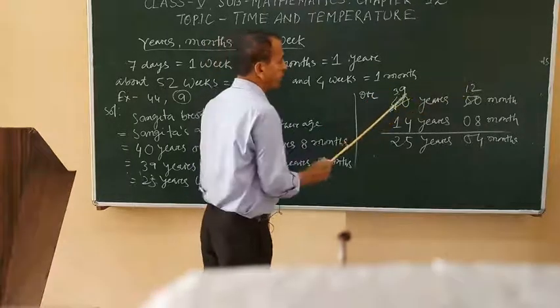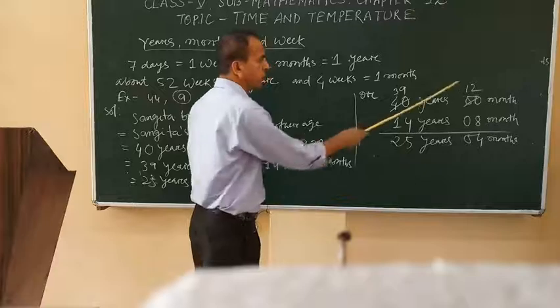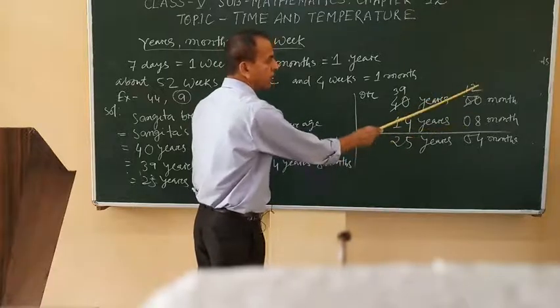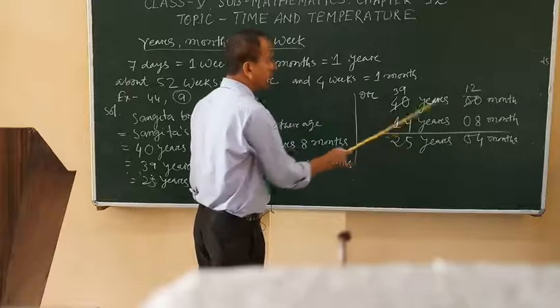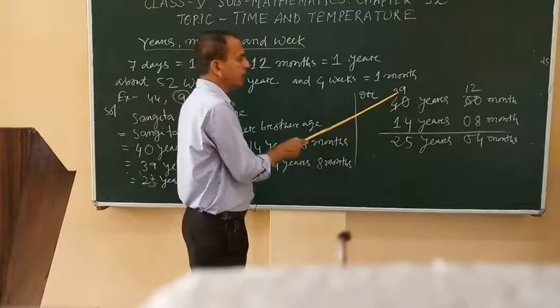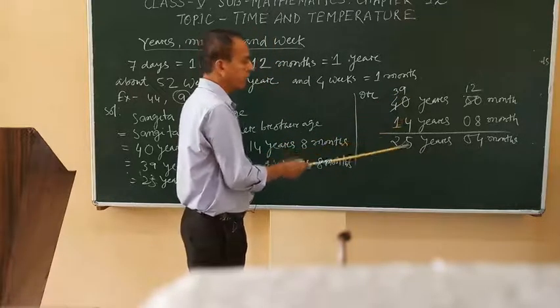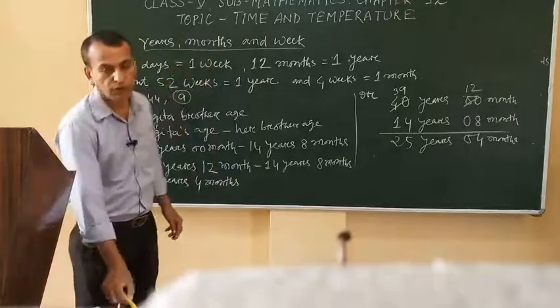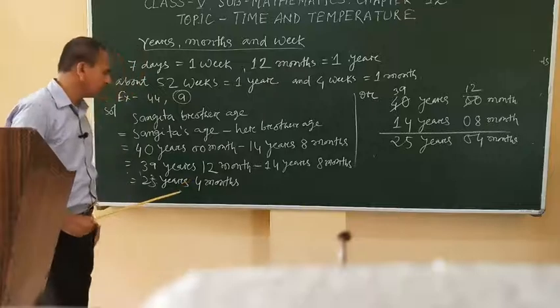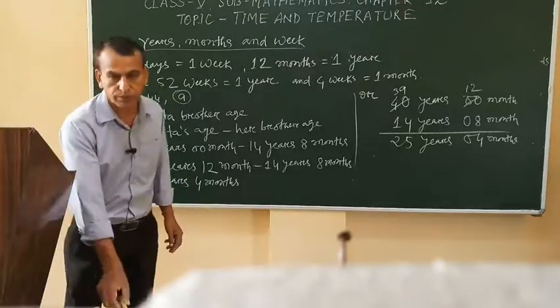So when we subtract 8 from 12, we get 4 months, and 39 minus 14 equals 25 years. So we get the result 25 years, 4 months.